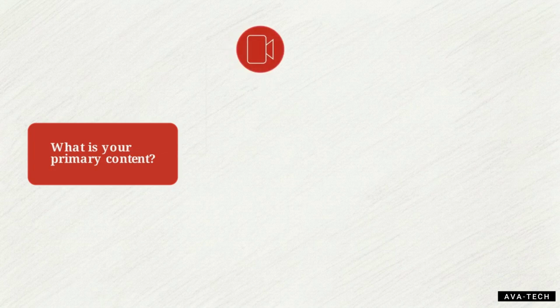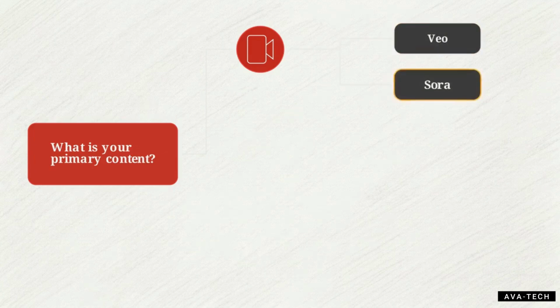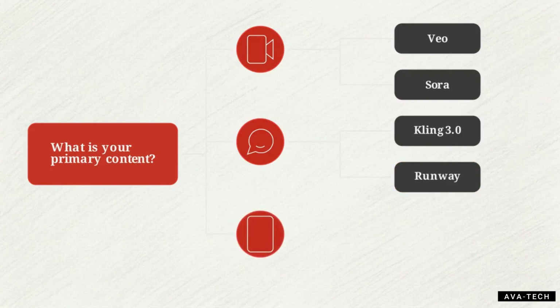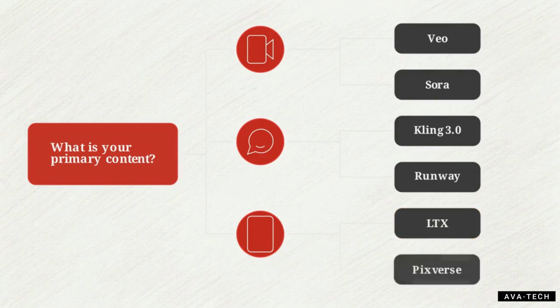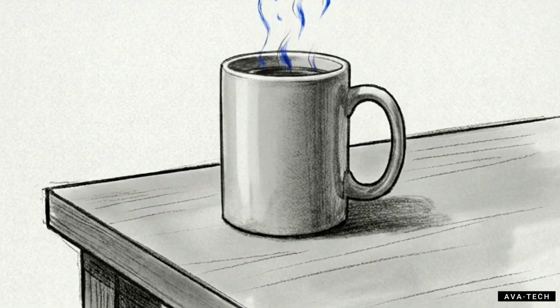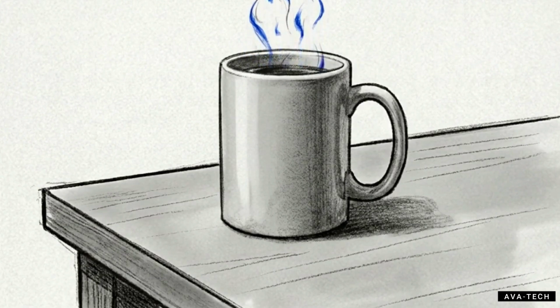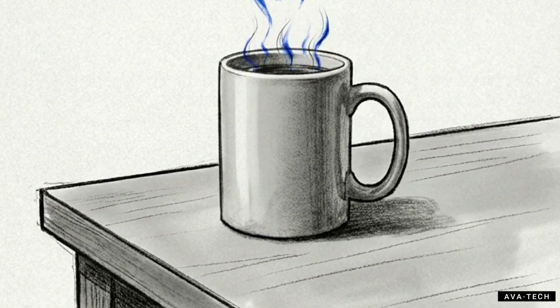If you're an ad agency needing physics-defying cinematic B-roll, focus your budget on Veo or Sora. If you are a narrative filmmaker requiring speaking characters, accept the steep learning curve and invest in Kling 3.0 or Runway. And if you are a budget-conscious creator needing fast iteration for social media, utilize LTX or Pixverse. To succeed with these cheaper tools, keep your prompts highly static and action-free. That is how you avoid the uncanny valley on a budget.